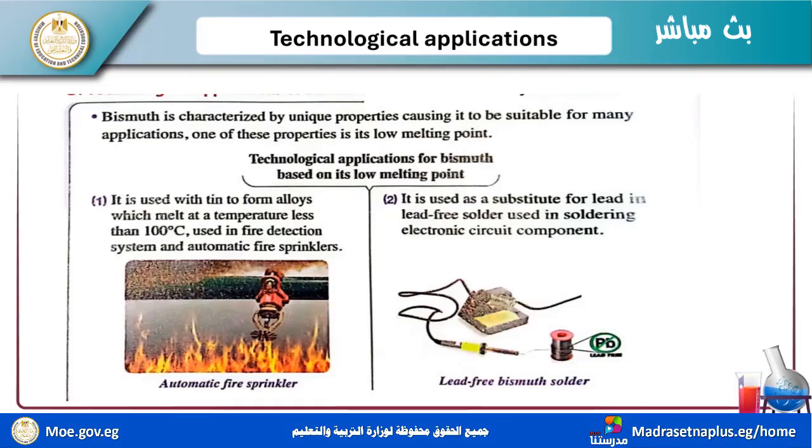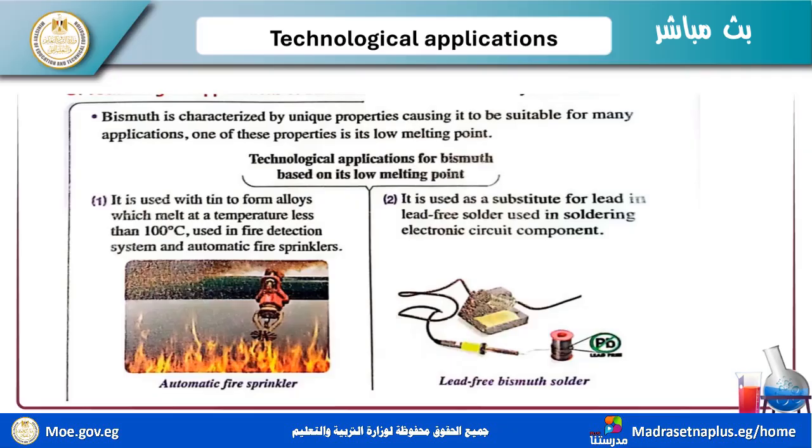Now, I have the last element in group 5A, bismuth. Bismuth is characterized by unique properties, making it suitable for many applications. Which application here? One of these properties is a very low melting point. It is used with tin to form an alloy which melts at a temperature less than 100 degrees.